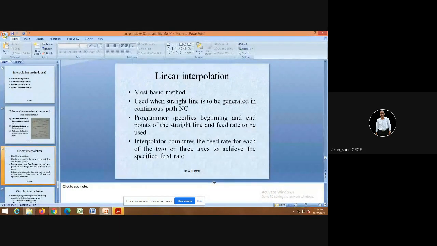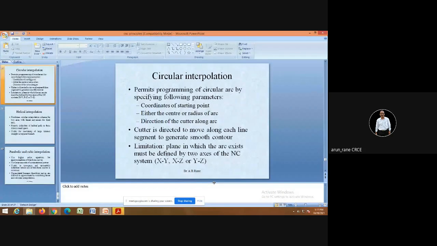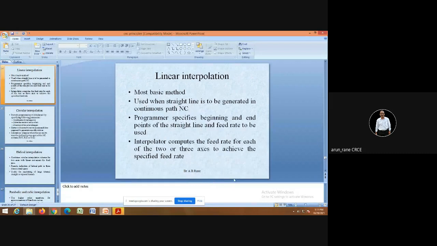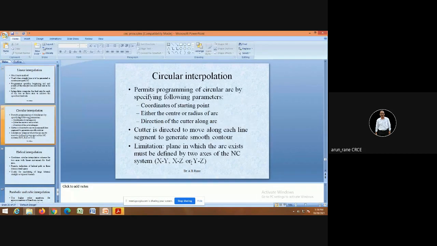So linear interpolation is the most basic method, and here you have relation between two axes, and generally it is y is equal to mx plus c. Then circular interpolation follows the model x square plus y square is equal to r square.